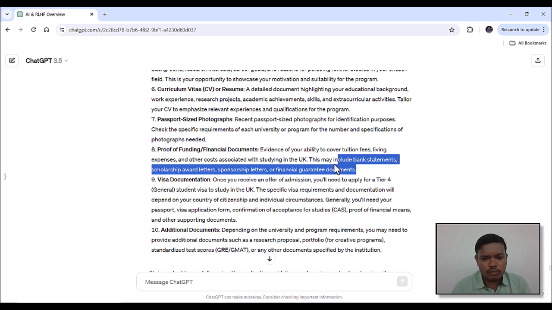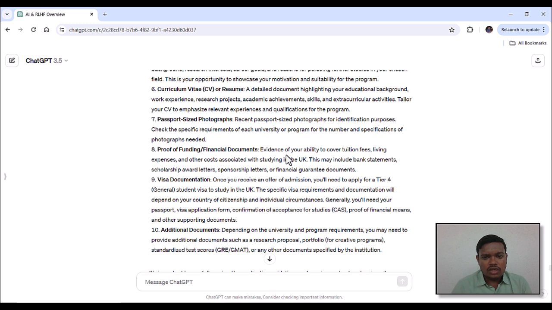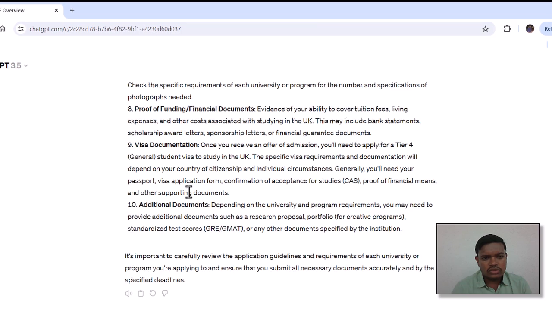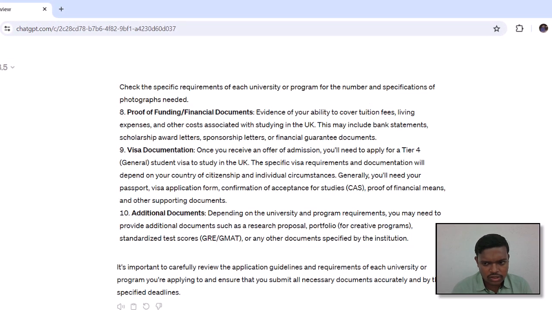You have to provide your bank balance and show who is going to fund you, then the visa documents and additional documents. Sometimes you may also have to give standardized tests like GRE or GMAT. These are a few things to keep in mind.